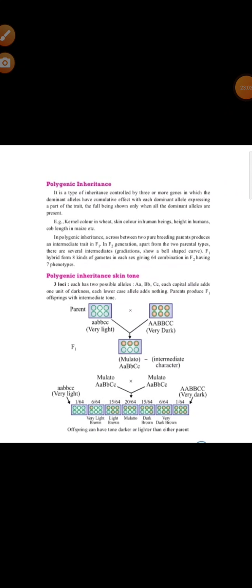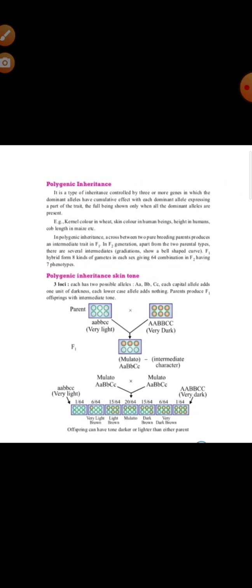Next, polygenic inheritance. What is that? It is a type of inheritance in which traits are controlled by 3 or more genes. Such traits are called polygenic traits. The phenotype will reflect the contribution of each allele and also will be influenced by the environment. For example, you can see human skin color. Suppose 3 genes, capital A, capital B, capital C, control the skin color, and these capitals are dominant alleles, and small a, small b, small c are the recessive alleles.